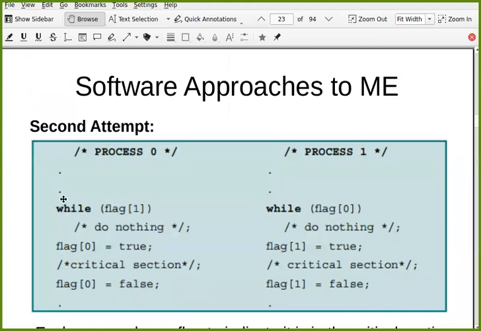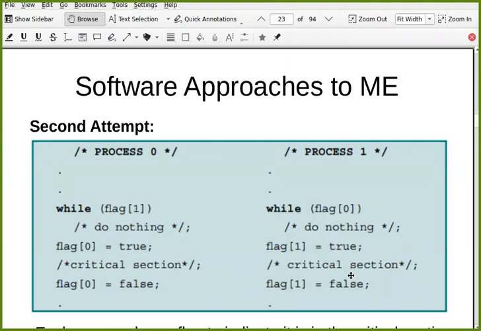One instruction at a time. Process 0 executes this part, then switch. Process 1 executes this part, then switch. So both have read that the other flag is 0. So they can enter into the critical section. So this will be executed, flag 0 equal to true. Then switch and flag 1 will be set to true. Then switch. Then it will enter into the critical section. Maybe at some time it will switch, and this will also enter into the critical section. So at a time, you can have multiple processes in the same critical section.